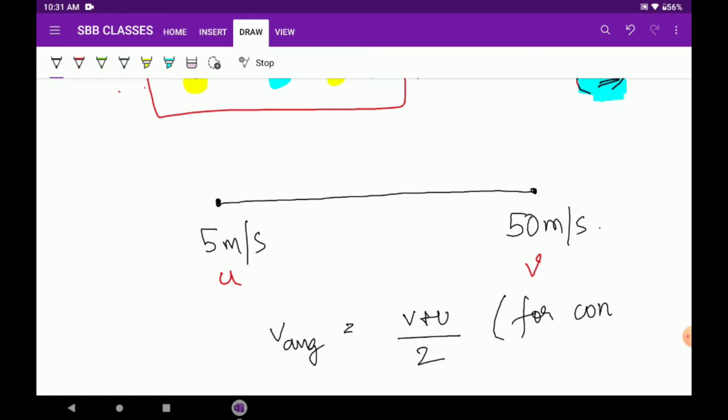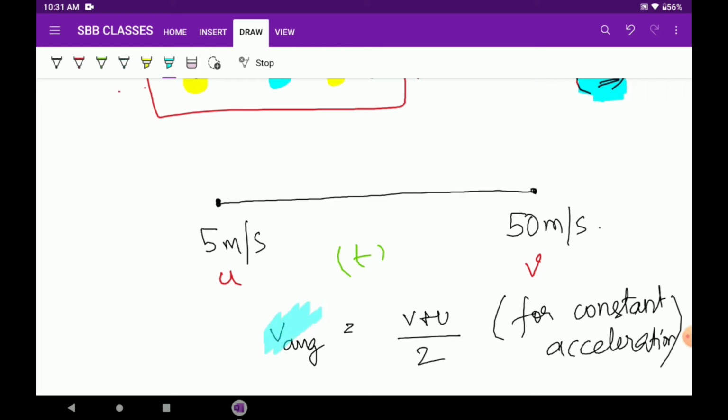for constant acceleration. This you have to keep in mind. This is for a specific time frame. Suppose the time taken was t or anything, so the average velocity will always be the average of these two terms. This is the equation which you have to keep in mind.